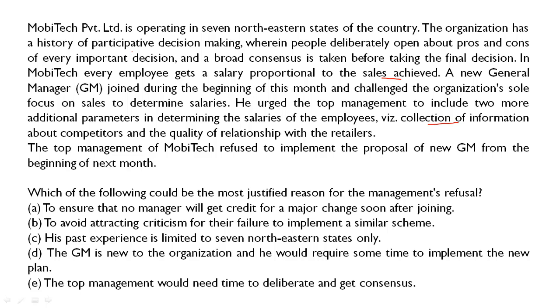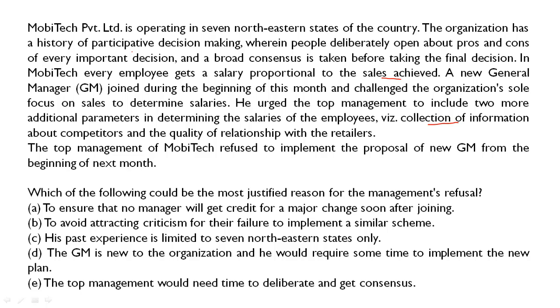So जो management है उसने GM की बात को refuse किया कि वो अगले month से ही इस चीज़ को implement नहीं करेंगे. Okay, so they don't want to implement this new method from the coming month. So let's see the question. Which of the following could be the most justified reason for the management's refusal? So friends, the question asks that क्या reason हो सकता है management के refusal का? So let's see one by one and eliminate the wrong options.